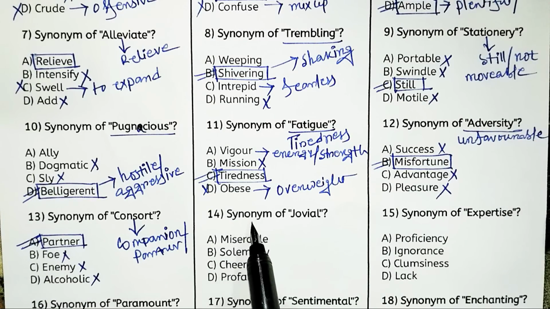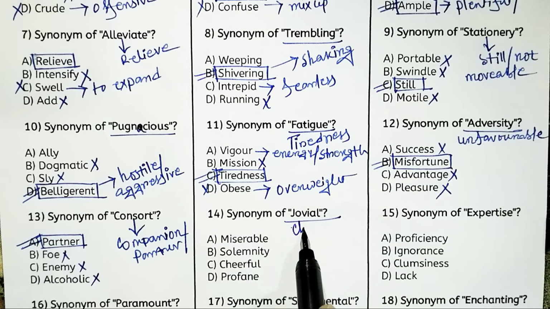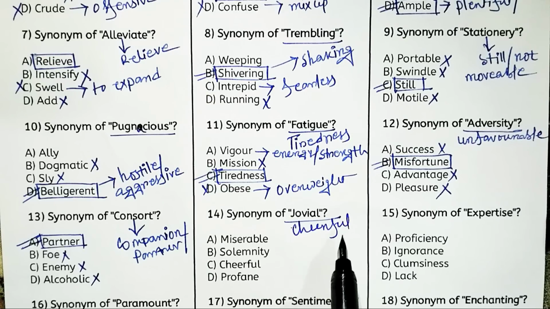Next, synonym of jovial. So what is the meaning of jovial? Jovial means cheerful, or you can say pleasant. So look at the options. Option A, miserable. Option B, solemnity. Option C, cheerful. Or option D, profane. So option C, that is cheerful, is the right answer.